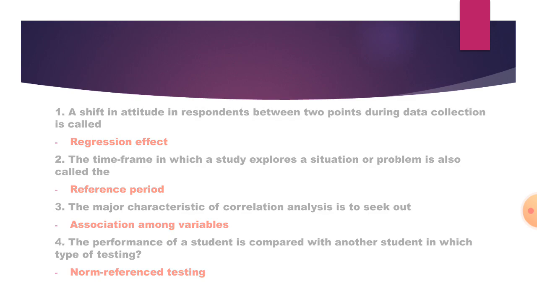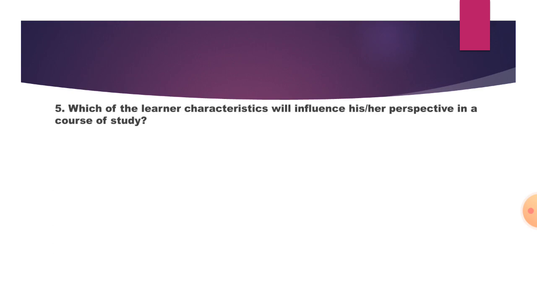Now the fifth question, which of the learner characteristics will influence his or her perspective in a course of study? So it is learner's commitment, because it is talking about the course of study, so it is only the personal perspective, so it is the learner's own commitment.